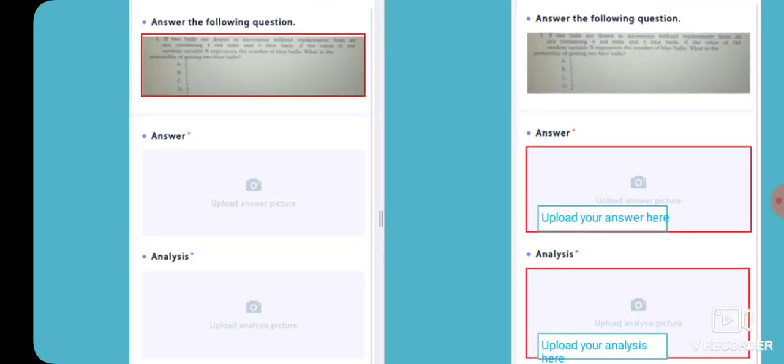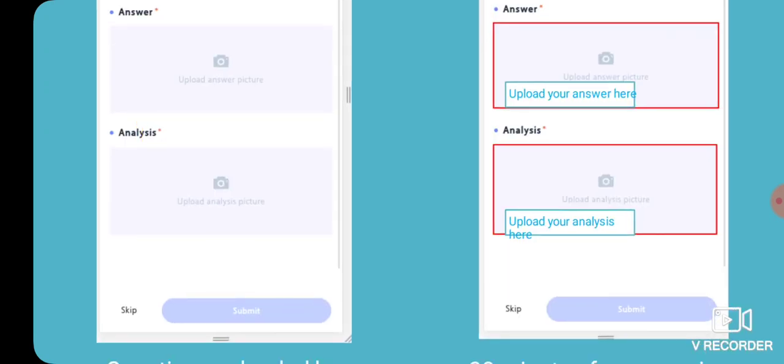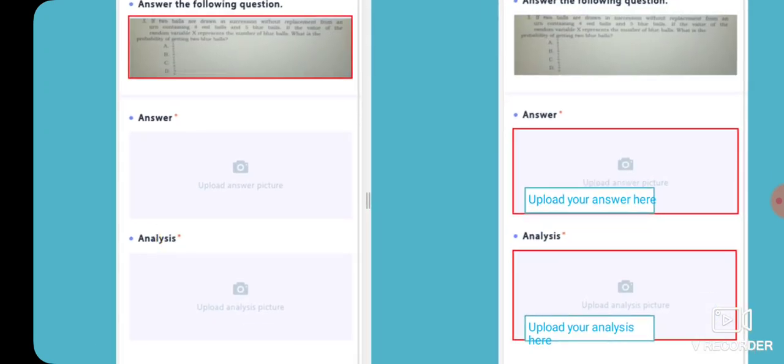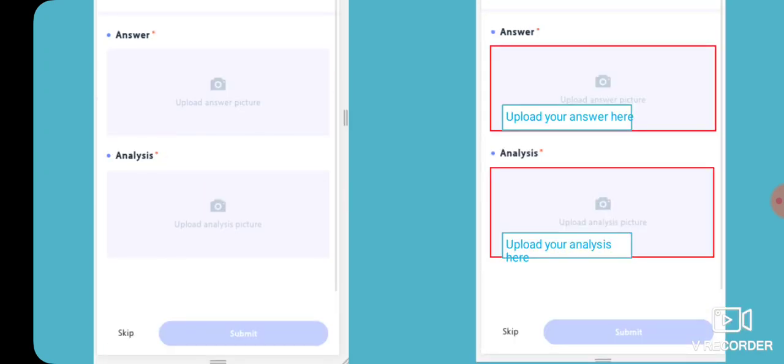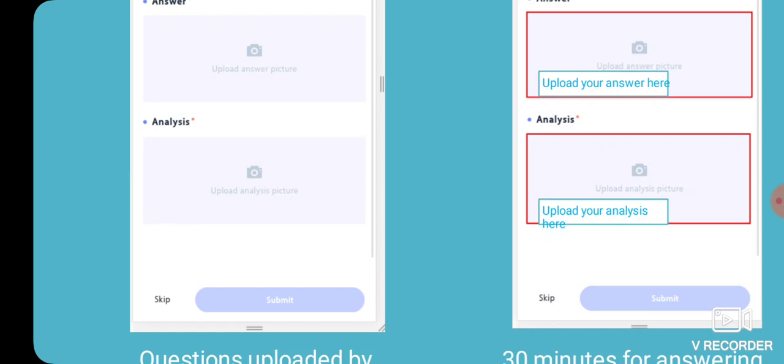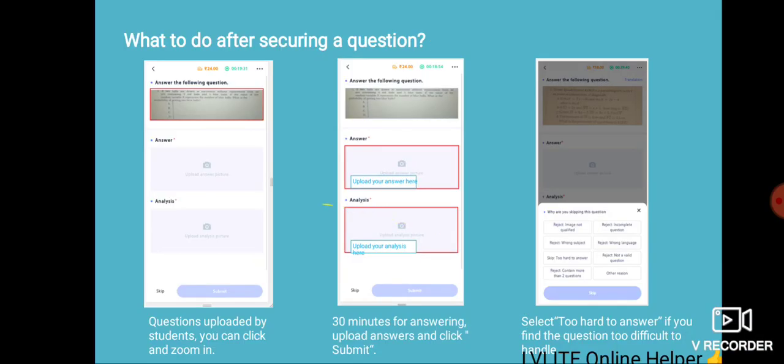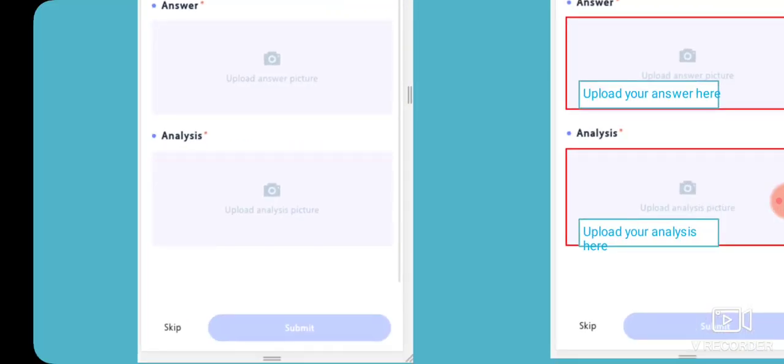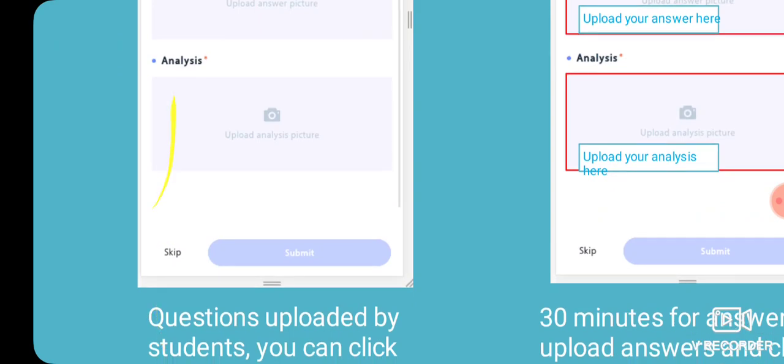What to do after securing a question? When you secure a question, here is the answer column, here is the analysis column. I have already shown you that you have to upload in the answer section and the analysis section, then submit. If you want to skip the question, you can skip it from this skip button.